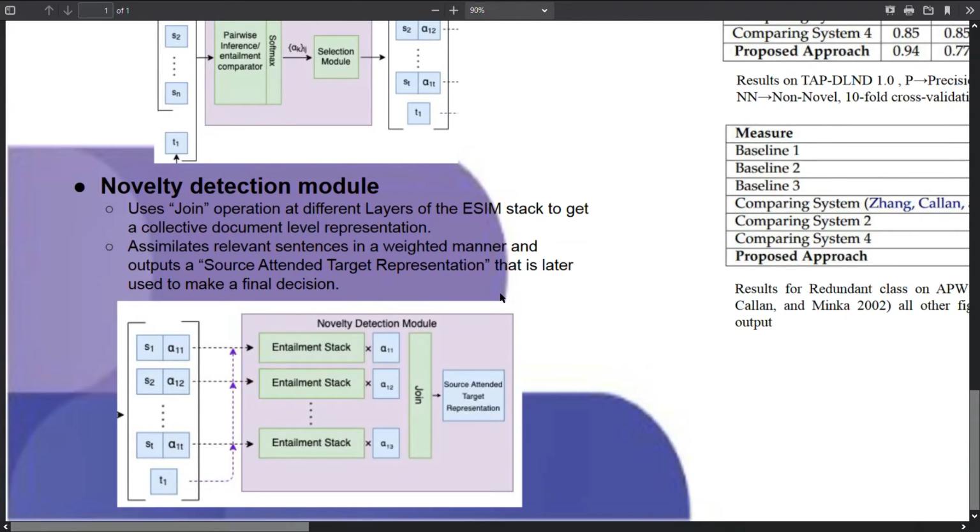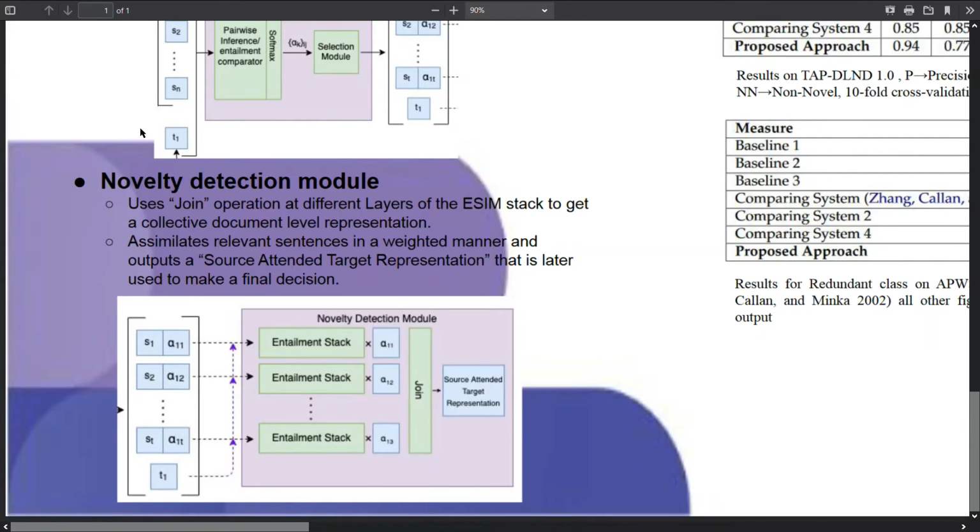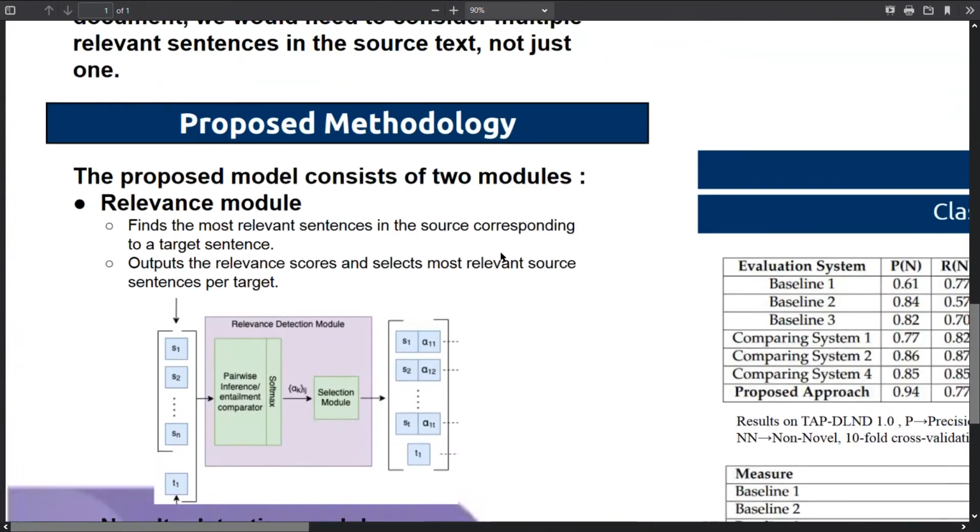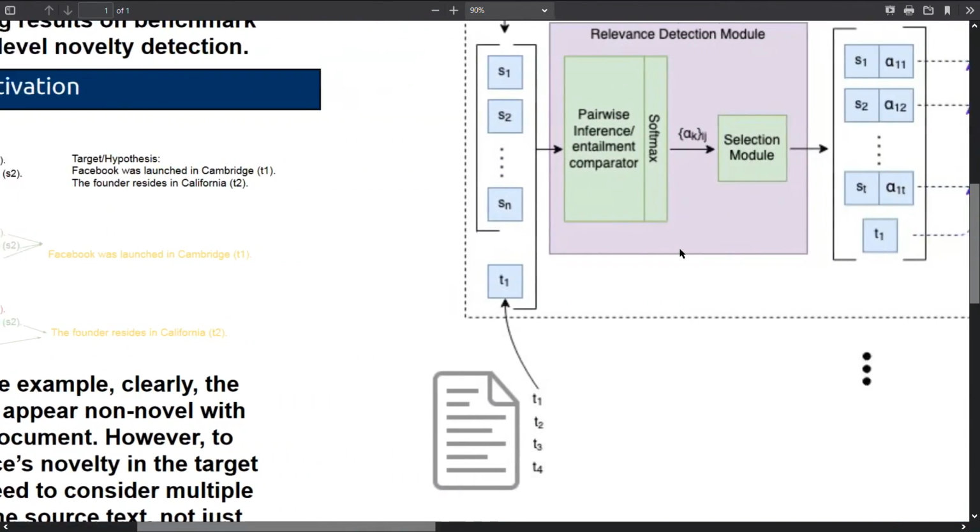And what this module actually does is assimilate the information from a sentence level representation to a complete paragraph or document level representation for the given target T1. And at the end of the model running for T1, we will have a representation for the complete source with respect to T1, and we see what happens with that later.